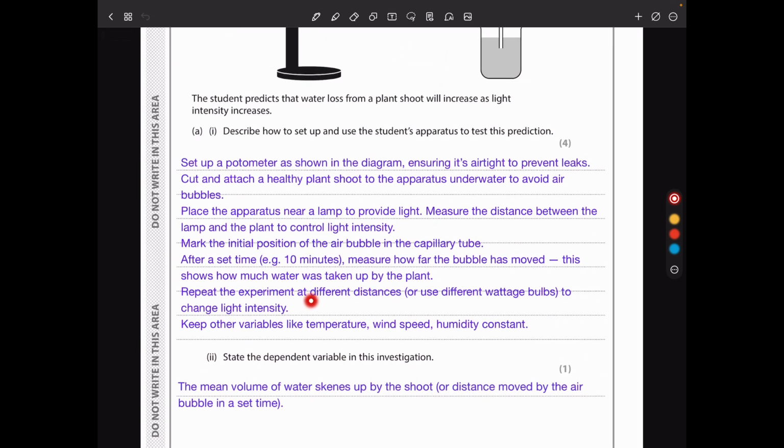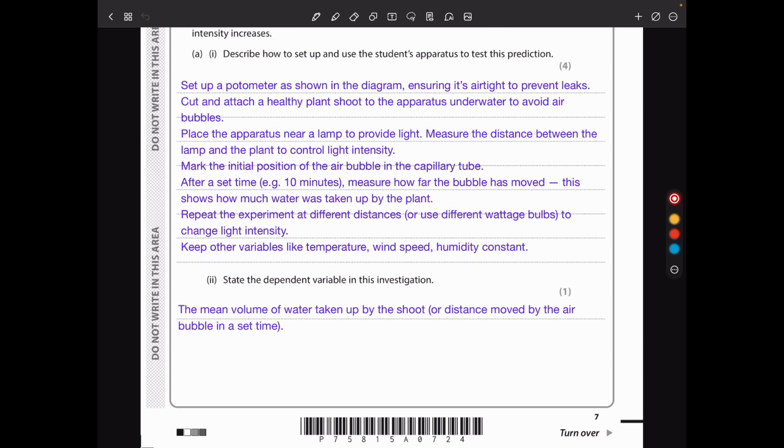And then repeat the experiment at different distances or using different wattage bulbs to change light intensity. You keep other variables like temperature, wind speed, and humidity constant. Set the dependent variable in this investigation.